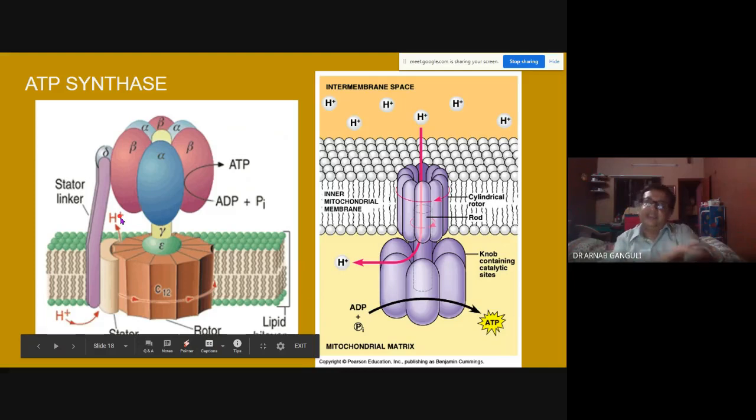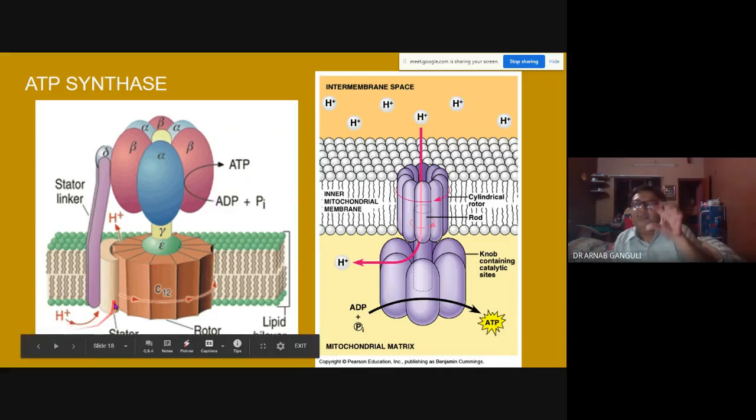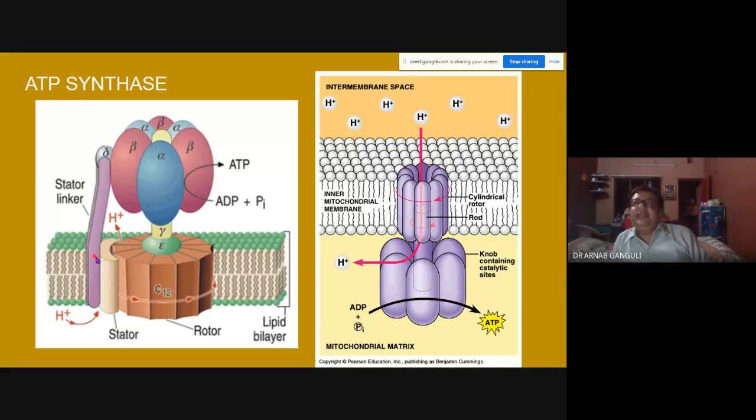Like when someone rides a motorbike or scooty, he's got a brake. The stator is the brake. It stops rotating, otherwise the wheels keep rotating. But you need a brake also sometimes. The stator is basically the brake. When it releases, again the wheels start to rotate. So a brake is also needed sometimes. If I don't need ATP, why should it be made? Stop. A brake comes in. Okay.